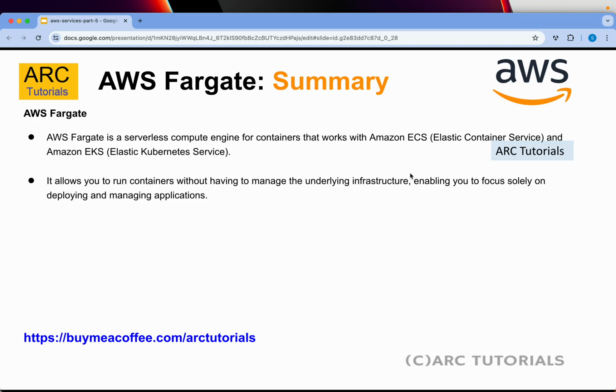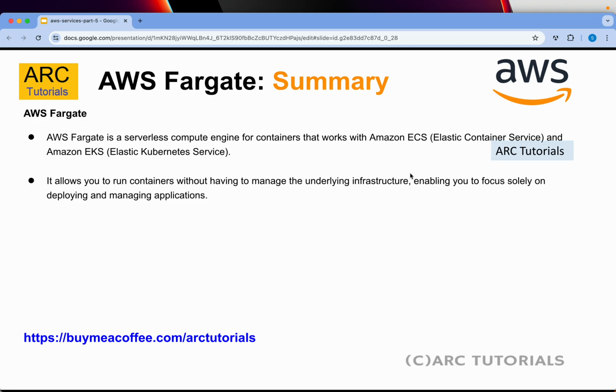So whenever you need to configure a serverless compute engine on AWS which is event driven, you will go with Lambda. But if you have a requirement for a serverless compute engine for containerized applications that especially are configured on Amazon ECS or EKS, you will prefer Fargate. I hope now you know the difference between Lambda and Fargate.